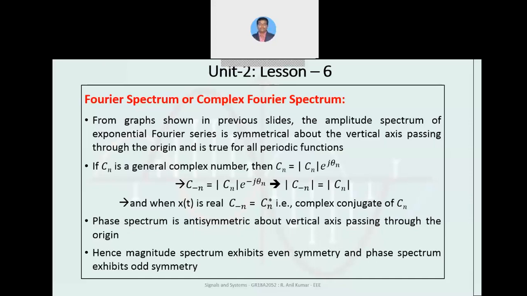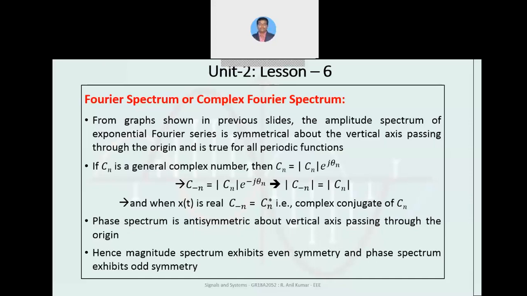If Cn is a general complex number, as you know, it can be represented with e power j theta. If I consider C suffix n equals modulus of Cn e power j theta n, then C suffix minus n will equal modulus of C suffix n into e power minus j theta n. This implies that the modulus of C suffix minus n is also equal to the modulus of C suffix n.